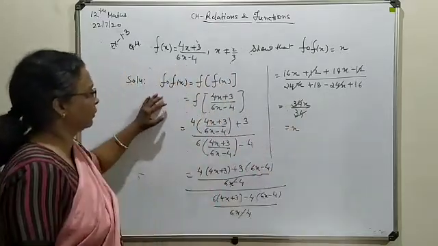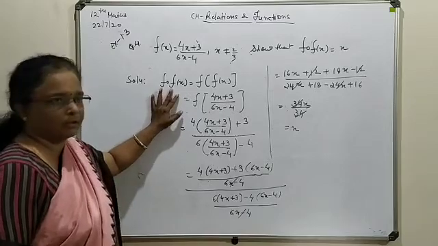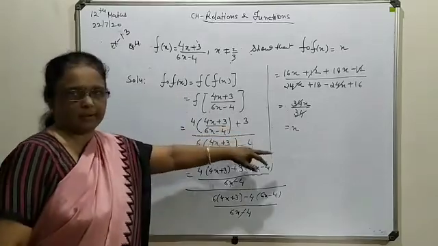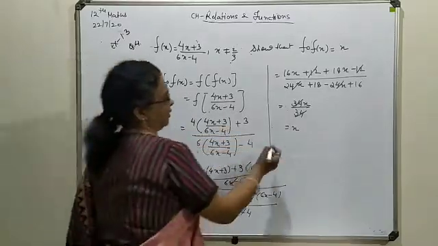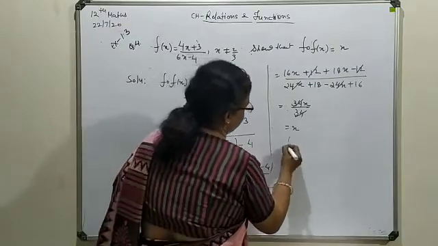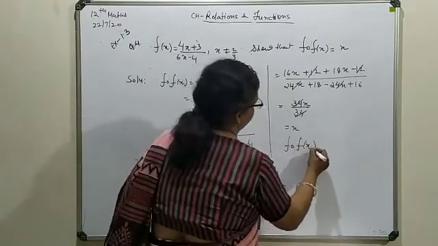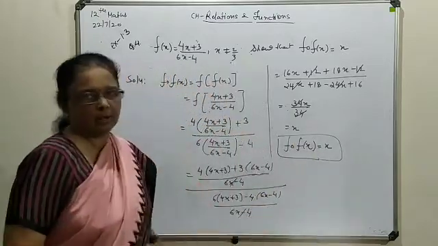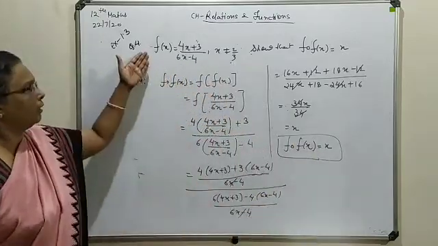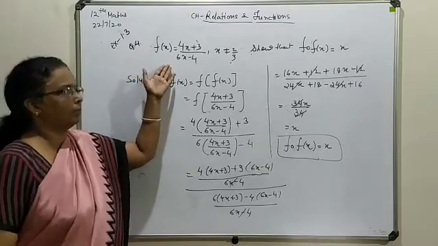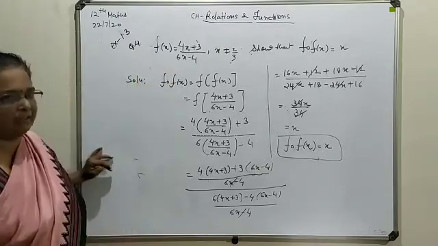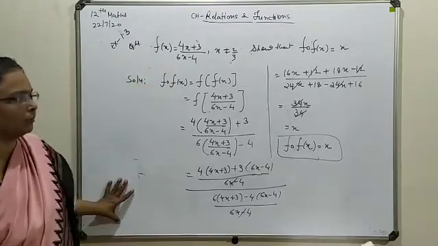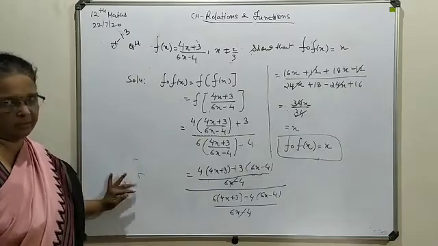So what we have proved here: f composition f you are getting as x. So here it is the required proof, f composition f is x. This way many combinations can be proved with different function forms. So it is called self-mapping. Such type of questions you have to handle in this manner.